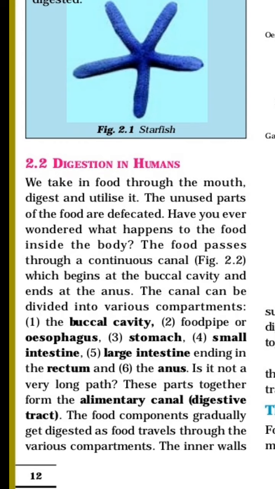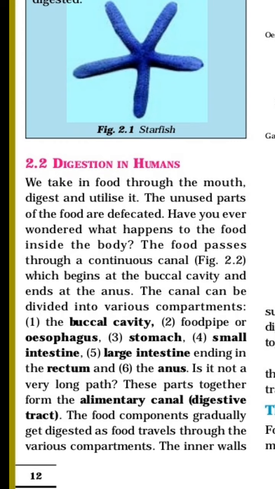First one, the buccal cavity, food pipe, whose scientific name is esophagus, stomach, small intestine, large intestine, ending in the rectum. Rectum is the part where the unwanted material will be stored, and the anus is the part through which the unwanted material is released.